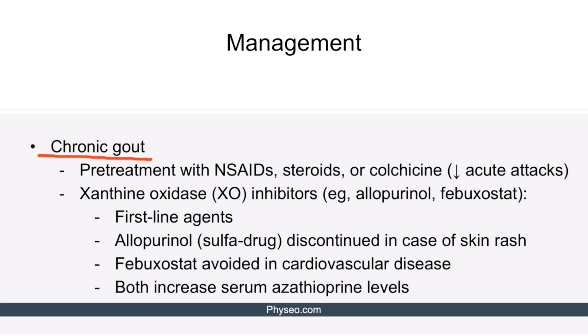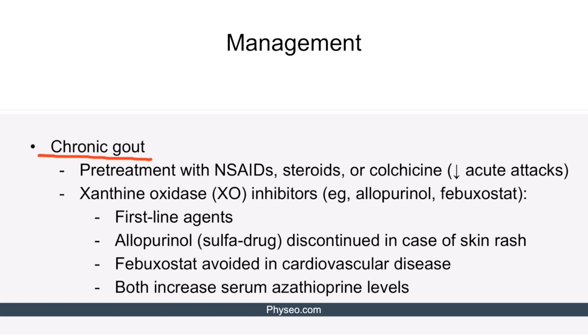Allopurinol is a sulfa drug. It is discontinued in case of even a mild cutaneous reaction because allopurinol can ultimately induce Stevens-Johnson syndrome or toxic epidermal necrolysis. Febuxostat, on the other hand, is avoided in patients with cardiovascular disease such as previous myocardial infarction or angina. This is because febuxostat can exacerbate cardiovascular disease. Interestingly, both of these drugs increase the serum azathioprine levels.